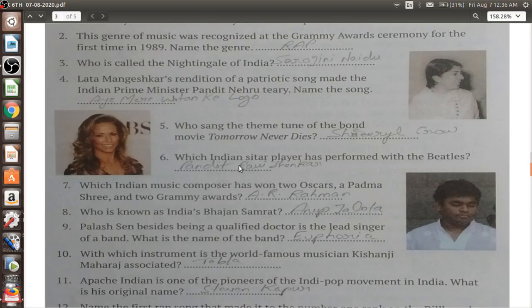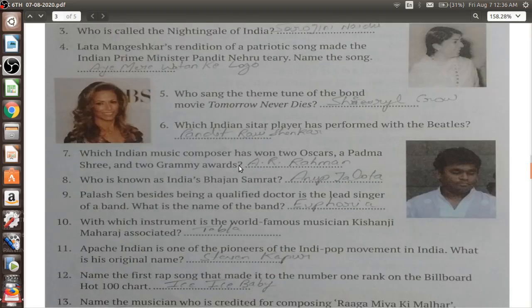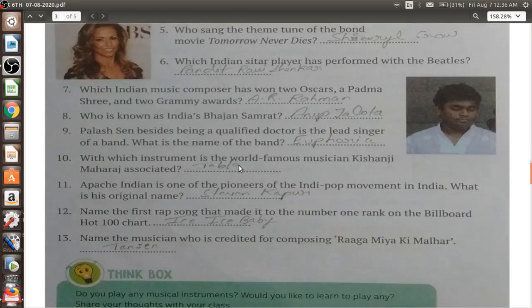And he has helped a lot of upcoming singers to move ahead. All right. Next is, which Indian music composer has won 2 Oscars, a Padma Shri and 2 Grammy Awards? We know this very famous person, A.R. Rahman.